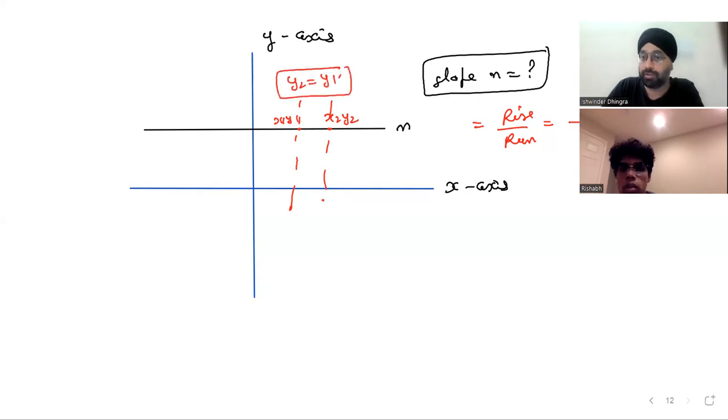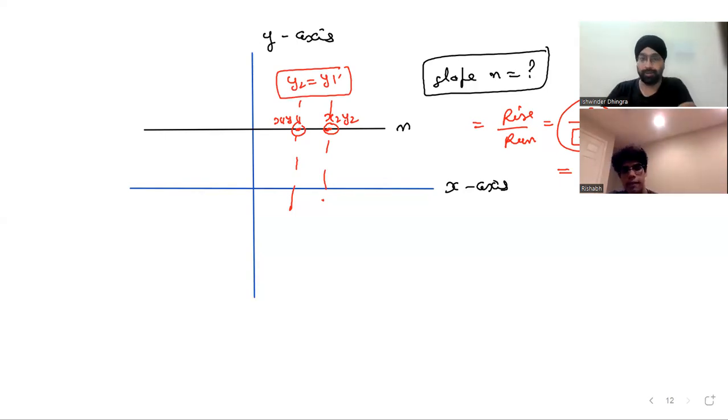Run is always positive. So what is the rise over here? Y2 minus Y1, so the rise is 0. And 0 upon something is always 0. The slope is what then? 0. Simple. We don't need to do anything else. Can you see how these parallel lines work? Any kind of doubt till now?